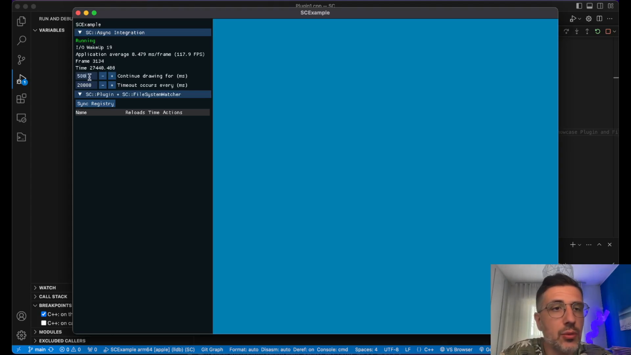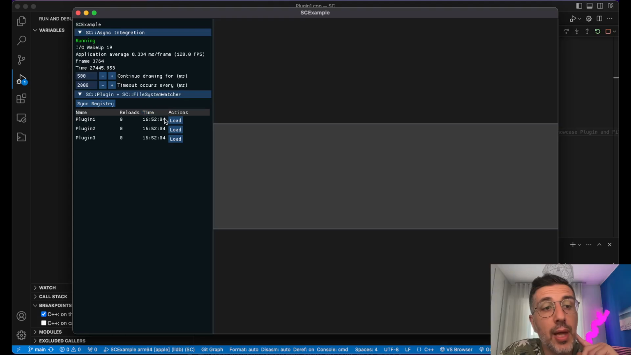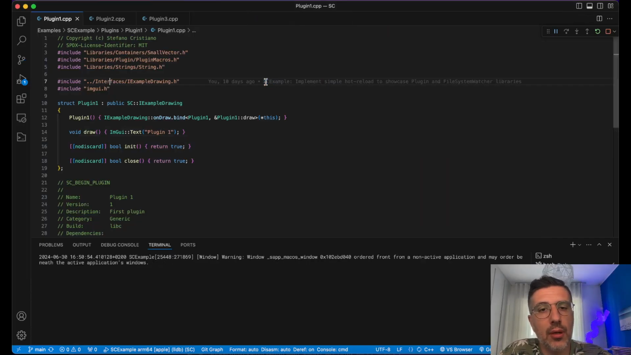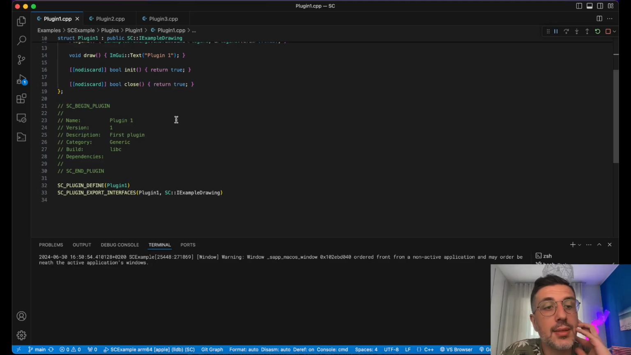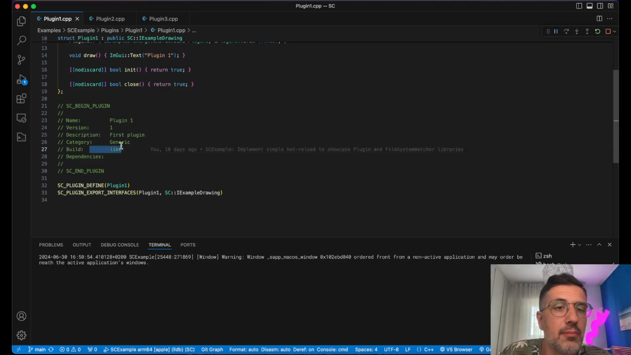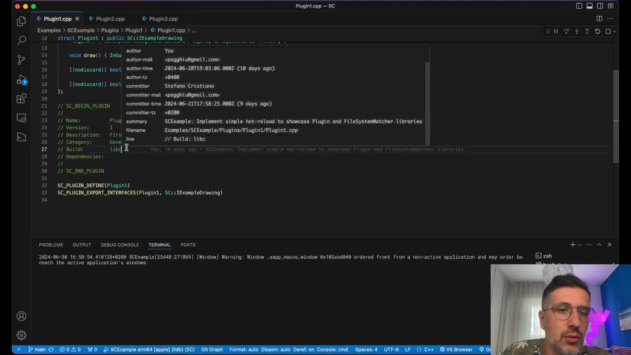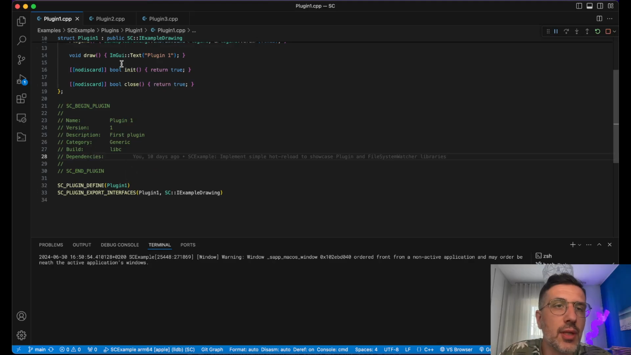What other functionality do we have? There is the ability to load some plugins. What are plugins? Plugins is this small abstraction created by the SC plugins library, which is a very typical hot reload system, but it's a little bit more flexible in the sense it allows to create plugins that have a name. They have even some build options. You can decide to link libc or not and things like that. You can even give dependencies between them, such that when you have a plugin, changing it will trigger the reload of other plugins.